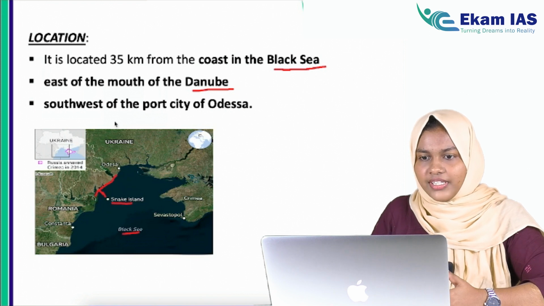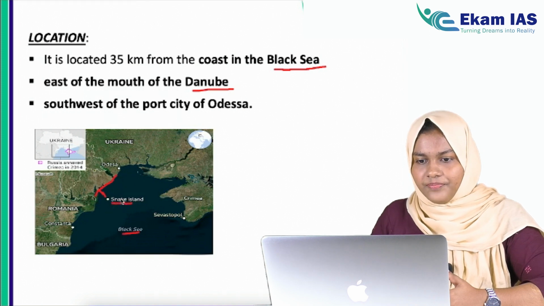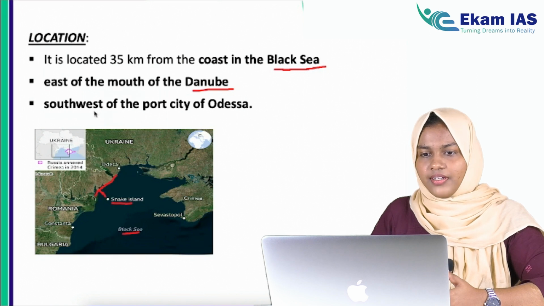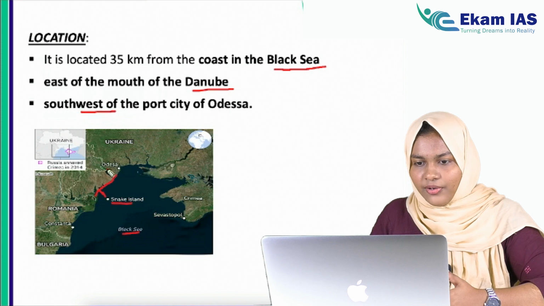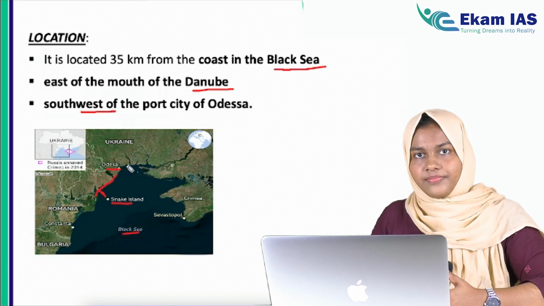So east of the river mouth of the Danube, that is near this Snake Island, is where the Danube River drains into the Black Sea. Also, it is southwest of the port city of Odessa. So this is Odessa. It is a very important seaport of Ukraine.